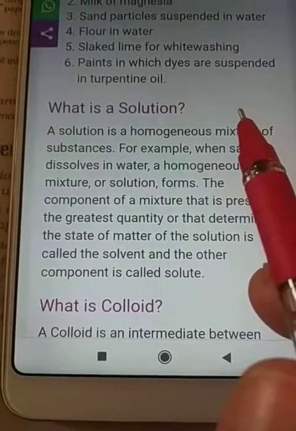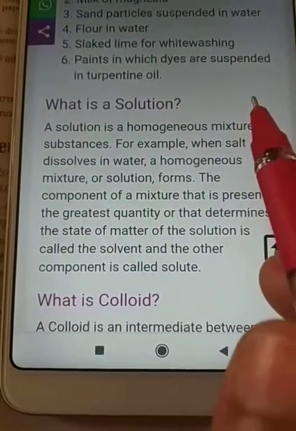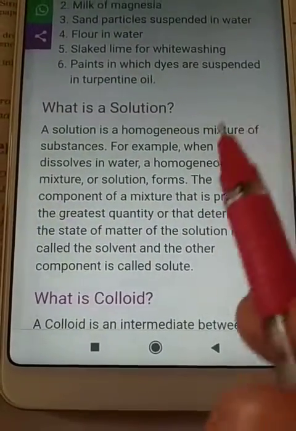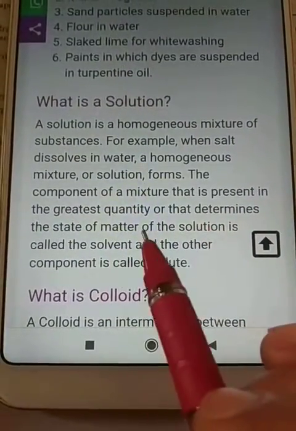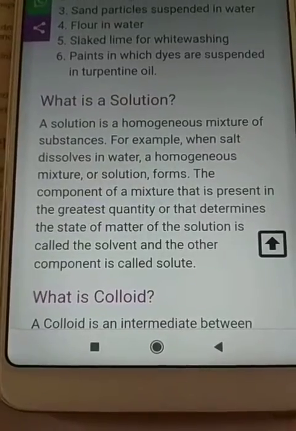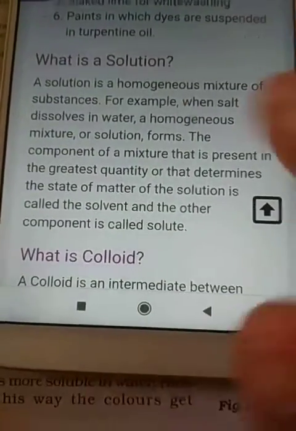The size of the particles of solute and solvent are the same. That's why we can't differentiate them. The component of a mixture that is present in the greatest quantity, which determines the state of matter of the solution, is called the solvent, and the other component is called the solute.